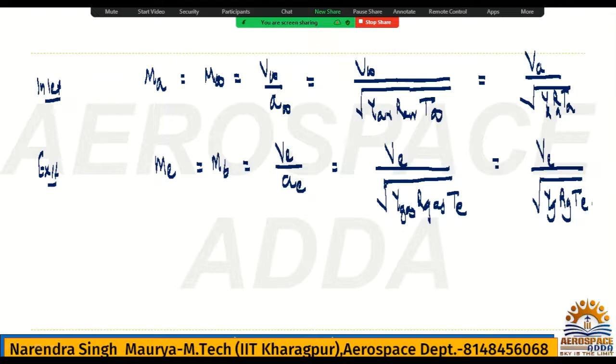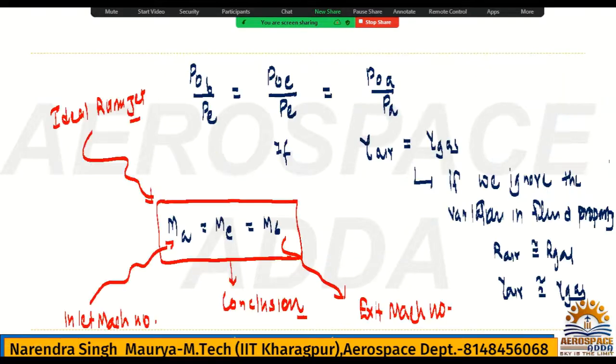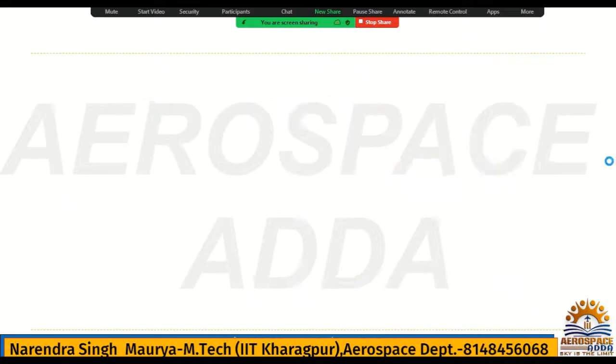And we know when MA or M infinity, both are same, is equal to ME, exit Mach number, then what relation you will get? See, this is equation number 3 and this is what? 4. 1 and 2 already you have seen, right? This was the 1 and 2, 3 and 4.